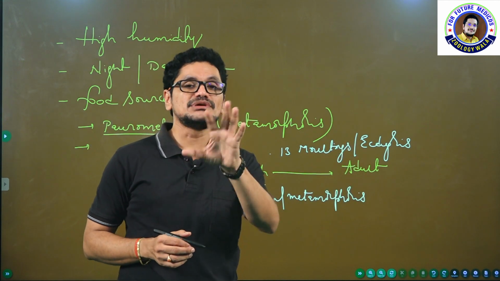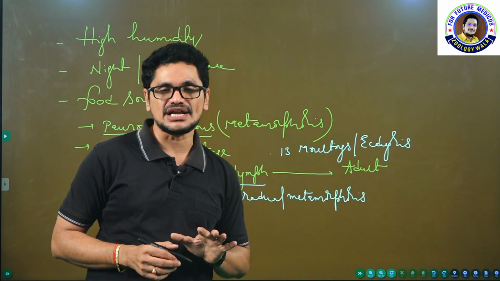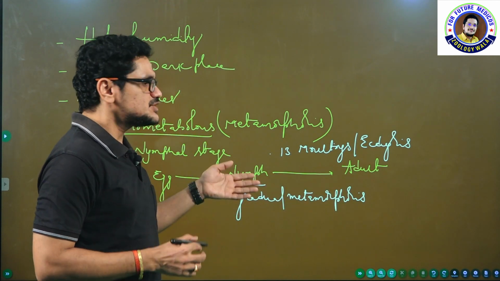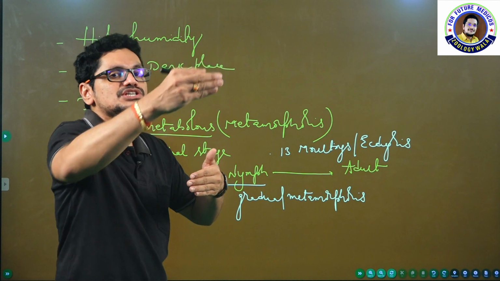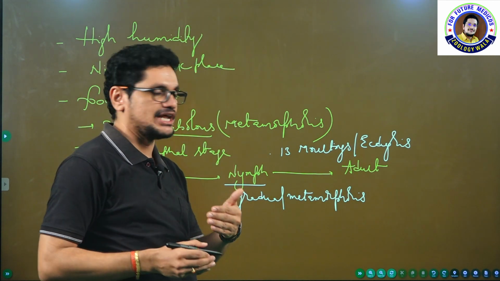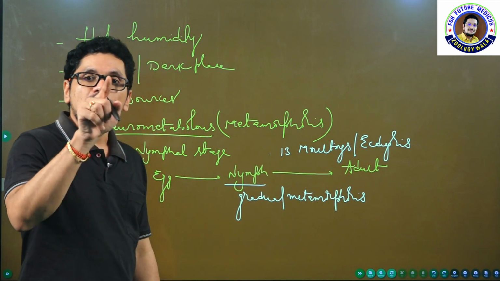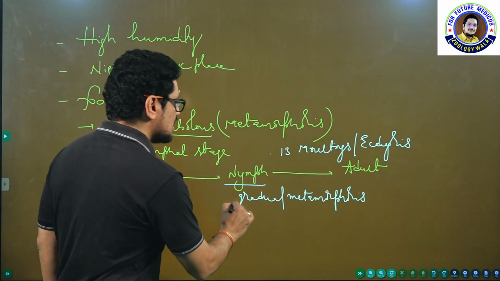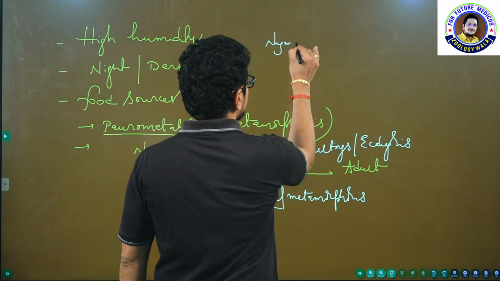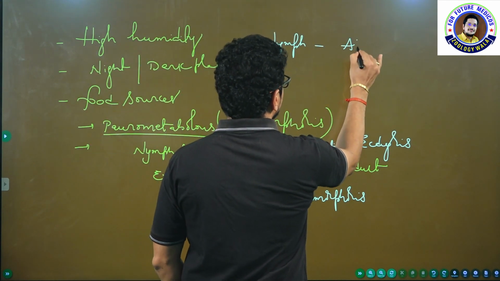So the nymph is taking so much time for this metamorphosis, gradually metamorphosis is happening. So it is called Paurometabolous or gradual metamorphosis. So there is actually not a lot of difference between nymph and adult.